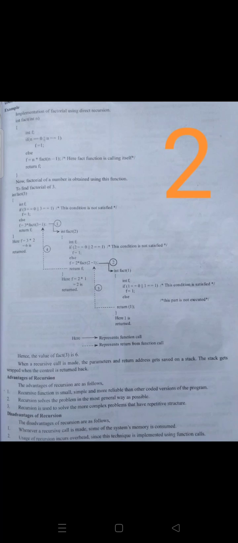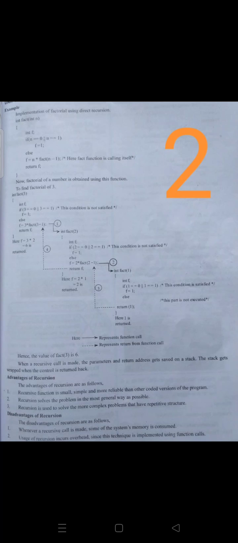To find the factorial of 3, the execution process is given here, you can observe. Integer fact of 3. So we are going to find the factorial of the number 3; you can take any number, but here I am considering 3. In the integer we have declared the variable f.